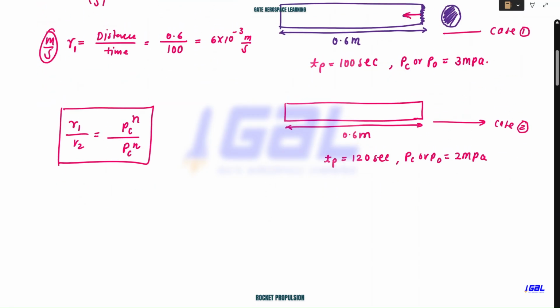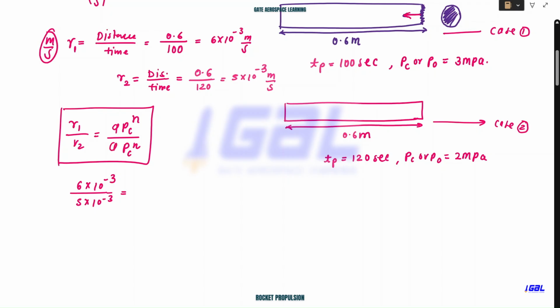So again, let's calculate the R2 value. R2 will be, similarly, distance by time. For this case, distance is still the same, 0.6, and this time the time taken is 120 seconds. Solve this, and you'll end up getting 5 into 10 to the power minus 3 meter per second. So I got R1 and R2. It's very straightforward now. Substitute all the values. R1 is 6 into 10 to the power minus 3, and this will be 5 into 10 to the power minus 3.